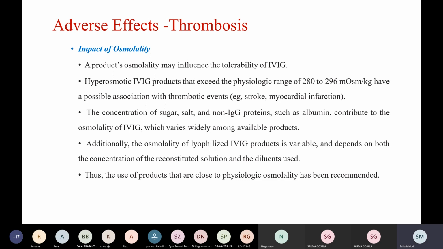The impact of osmolality on thrombosis. Hyperosmotic IVIG products that exceed the physiological range of 280 to 296 milliosmoles per kg have a possible association with thrombotic events. The concentration of the sugar, salt, and non-IgG proteins such as albumin contribute to the osmolality of IVIG, which varies widely among the available products. And thus the use of products that are close to physiological osmolality has been recommended.